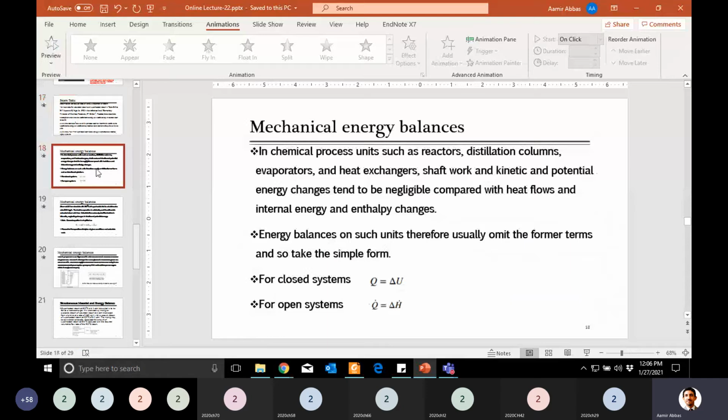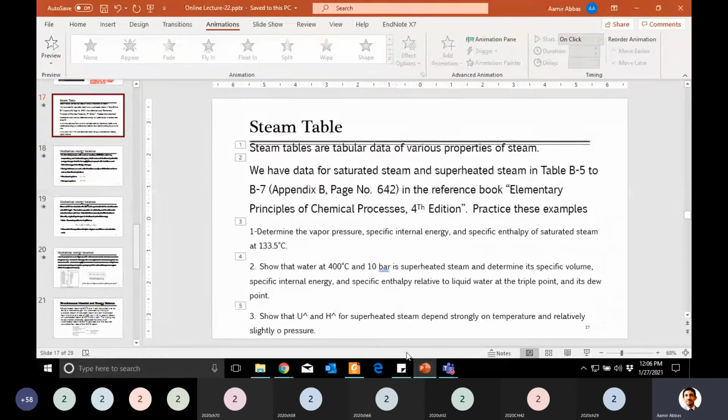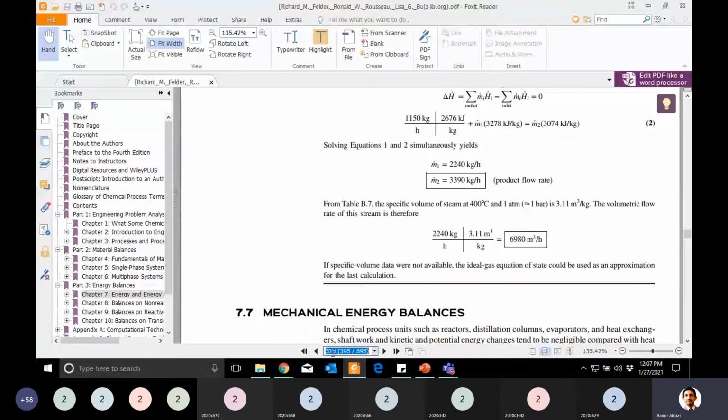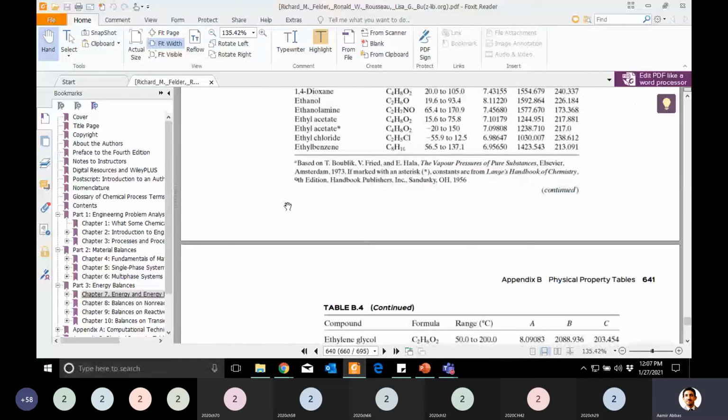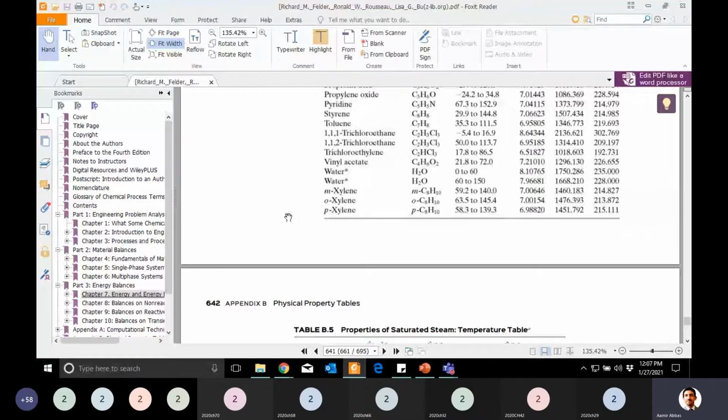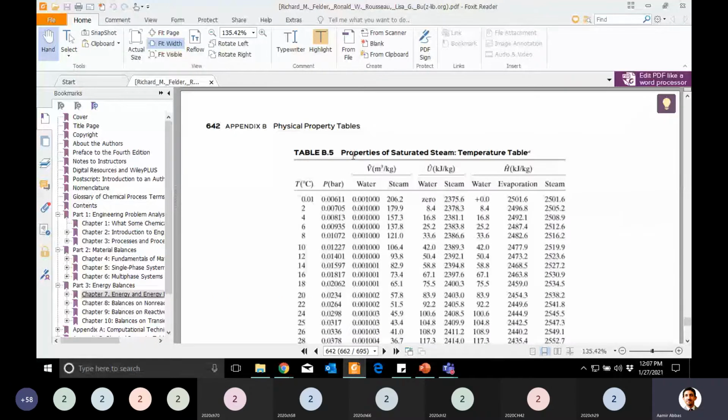These are the steam tables which provide us such data. Let me go to the book, page 642. Look here, this is Appendix B; up to here is Table 4, and Table 5 is starting. Can you read what is written here, someone?